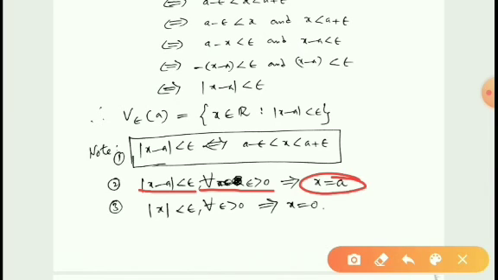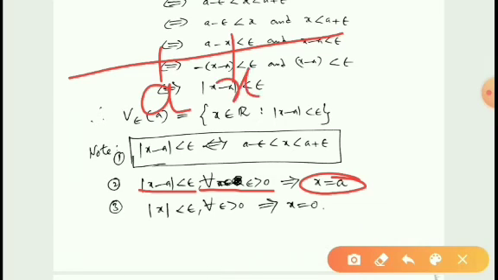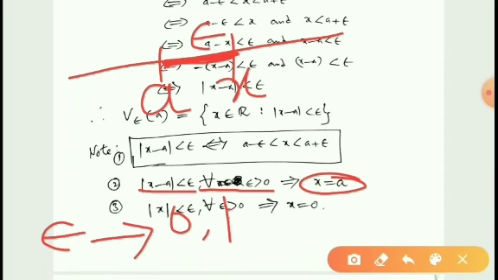So for every epsilon, for example, suppose this is x and this is A and this is x, then this distance is epsilon. For every epsilon greater than 0, if you decrease epsilon, then the distance between these two points also decreases. So whenever epsilon decreases, the distance between x and A also decreases, and hence whenever epsilon tends to 0, then obviously the distance between x minus A also tends to 0.